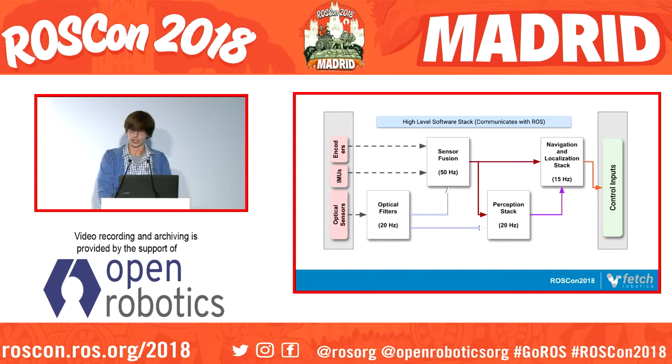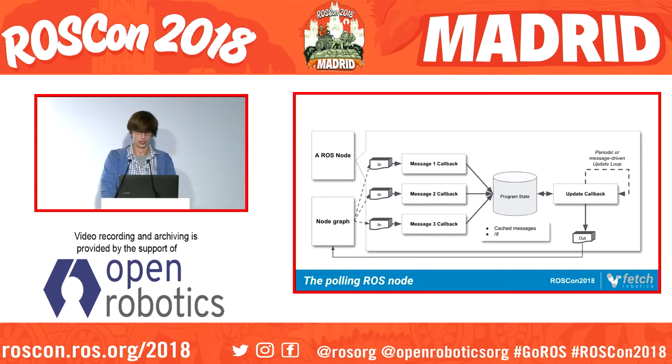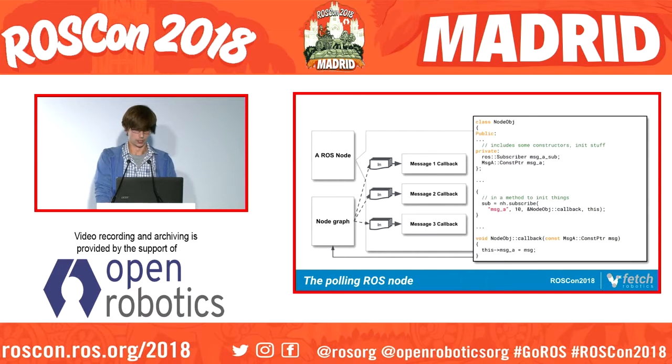So here's a hypothetical system that should look familiar to most people. We've got a bunch of nodes running in a continuous fashion. We're piping in some sensor information and then creating control inputs for our robot system. And now let's look at one of these nodes under a microscope. The first example I'm giving here is a node that is timing dependent, so I'll call it the polling ROS node. In this node, we have a bunch of inputs.